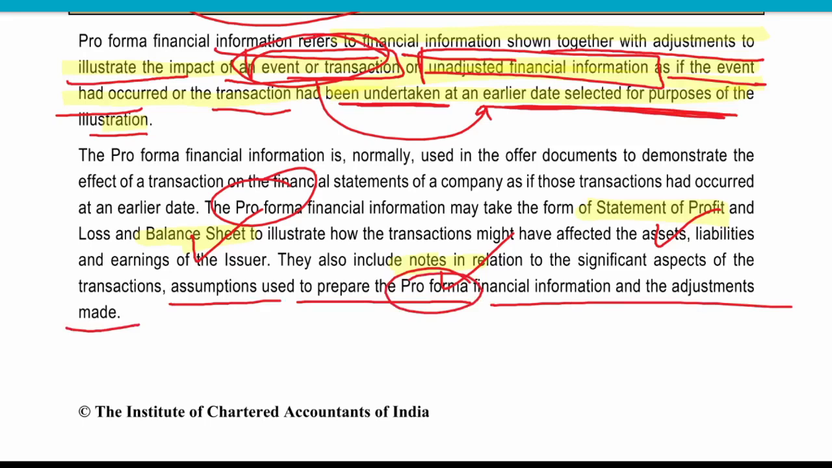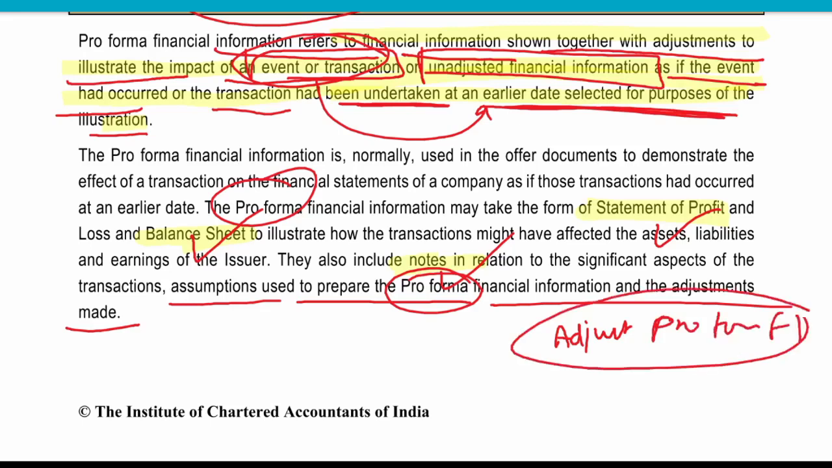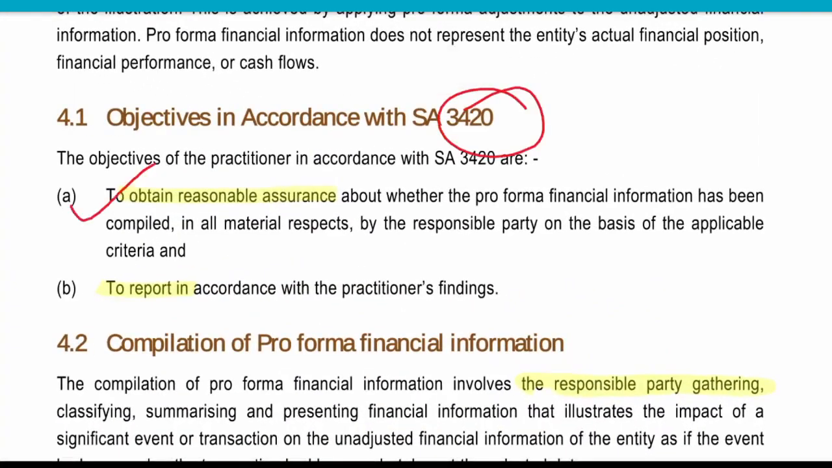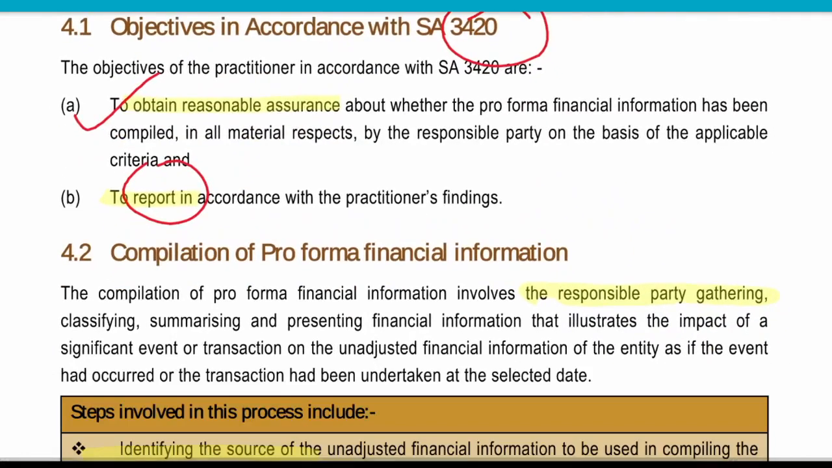So they are providing some adjusted pro forma financial information based on some events or occurrences that have not happened yet. So what is the objective? The objective is to obtain reasonable assurance and then report on the same. The objective is almost the same for all the SAEs.